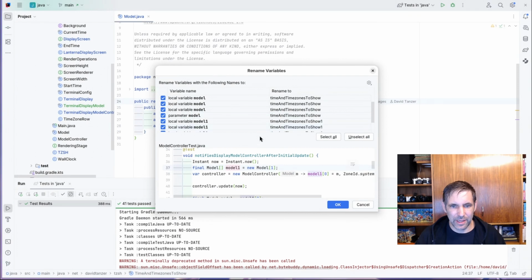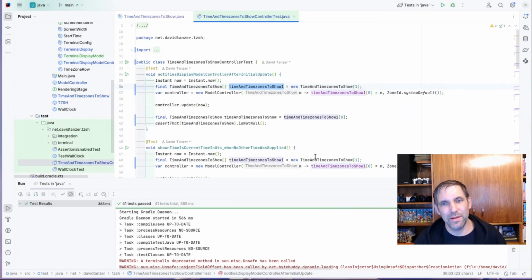So those were in model controller test. So we can rename anything with a 1 here to the name without 1, because the 1 here doesn't make sense. It's just a remainder from an automated refactoring. So I want to do this with search and replace.